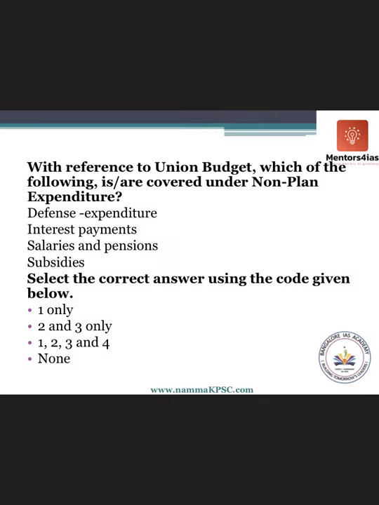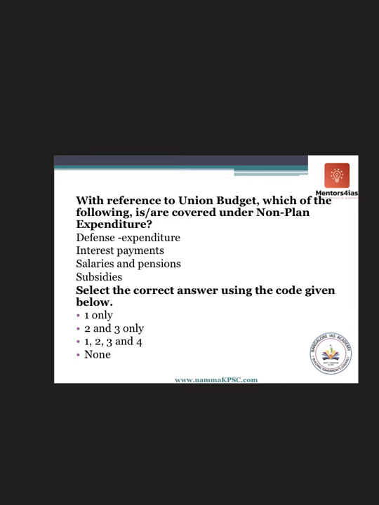Now let's solve some questions relating to what we have discussed today. With reference to the Union Budget, which of the following are covered under non-planned expenditure? Non-planned expenditure, again, what is non-planned? Those expenditures which are not incurred through the five-year plan. Defense expenditure, I told you, is non-planned expenditure. If it is dealing with the acquisition of assets, then it is capital expenditure, otherwise it is revenue expenditure. But either way, it is non-planned expenditure.